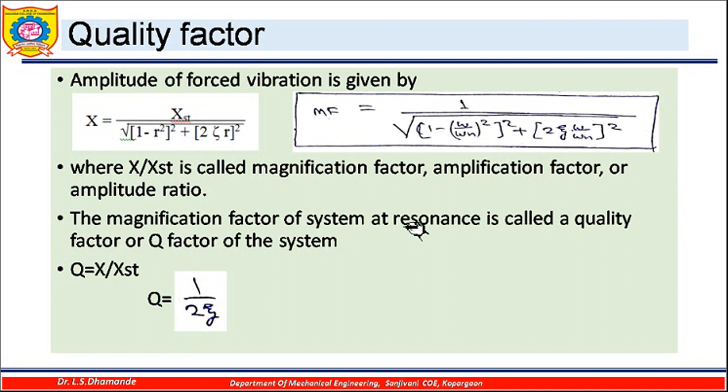The magnification factor of a system at resonance is called the quality factor or Q factor of the system. So if we get the value of this magnification factor at resonance, that is called the Q factor or quality factor. Simply, Q is the ratio x by xst. At resonance the value of Q is 1 upon 2 zeta, because omega by omega n is 1, so the remaining term is only 1 by 2 zeta. This is the quality factor.